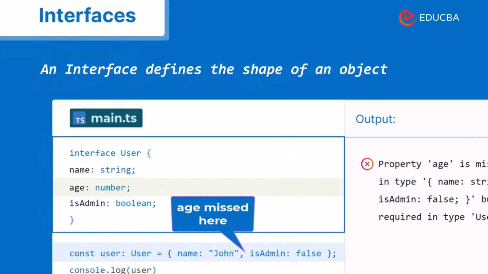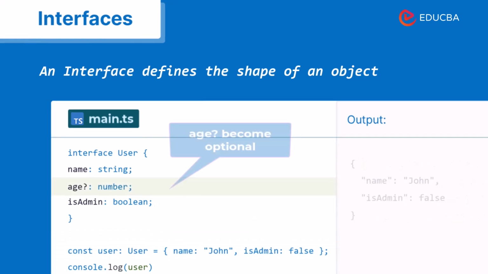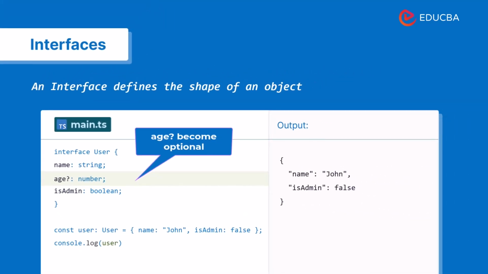You can also make properties optional. Just add a question mark. Now that property becomes flexible, it may or may not exist.